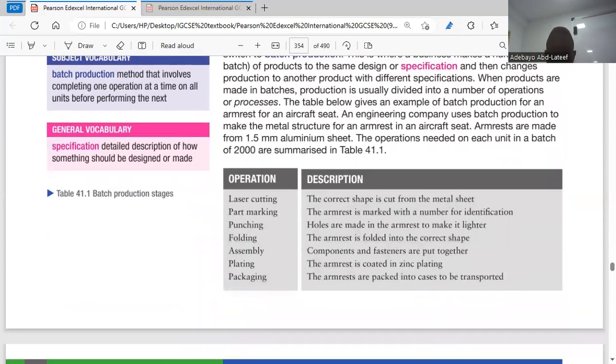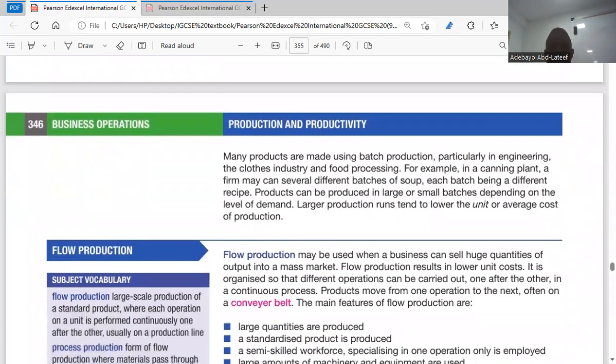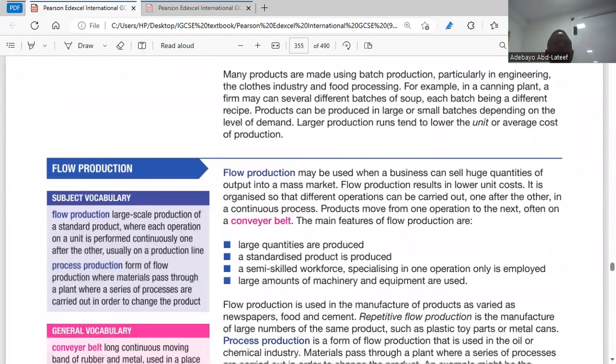So let's go down, please. It says many products are made using batch production, particularly in engineering, the clothes industry, and food processing. Okay, we talked about that already. I think you understand what batch production is. Now go to flow production.